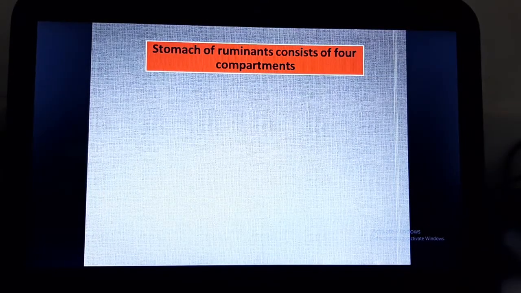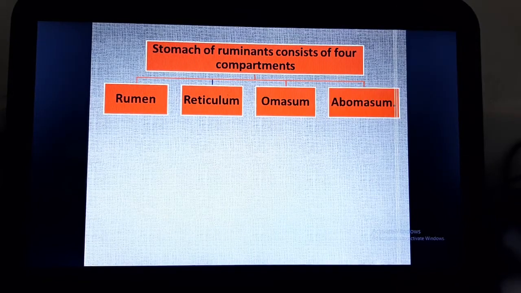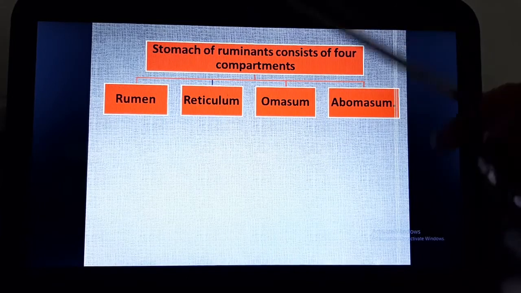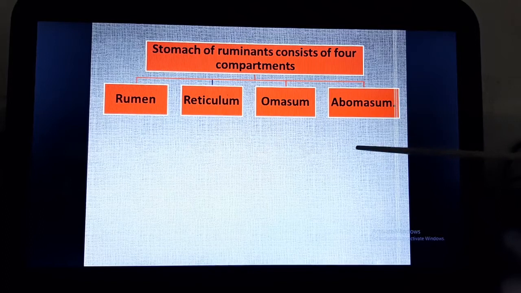Okay. Now, stomach of ruminants consists of 4 compartments. What are these 4 compartments? First is rumen, which we have discussed in our previous slide, reticulum, omasum and abomasum. So, stomach of ruminant consists of 4 compartments: rumen, reticulum, omasum and abomasum.